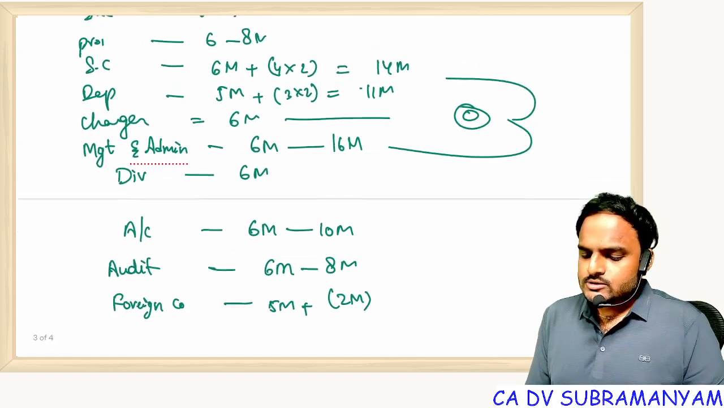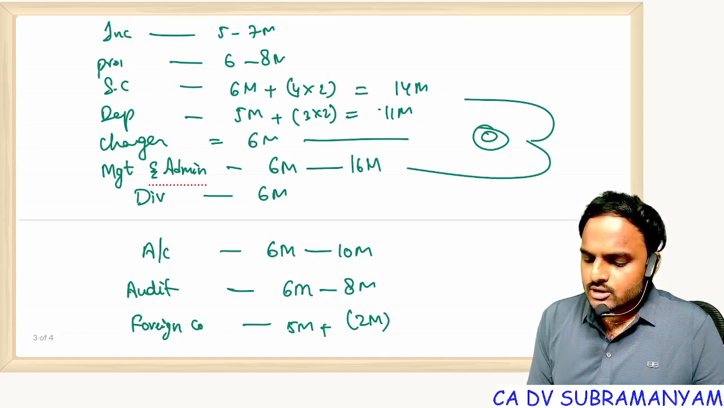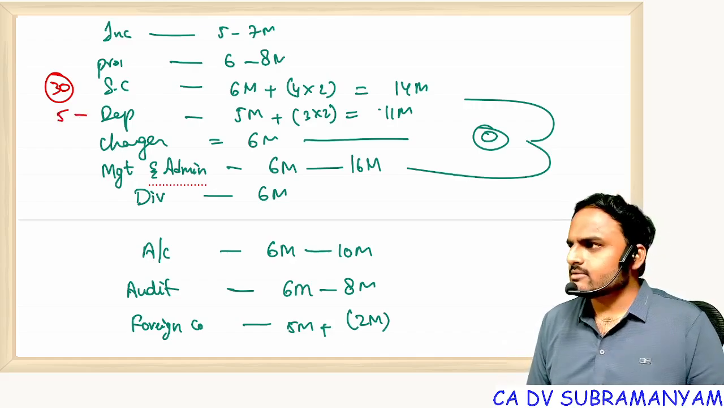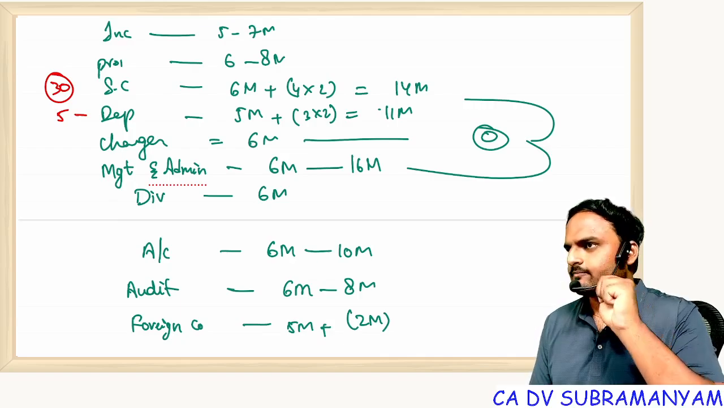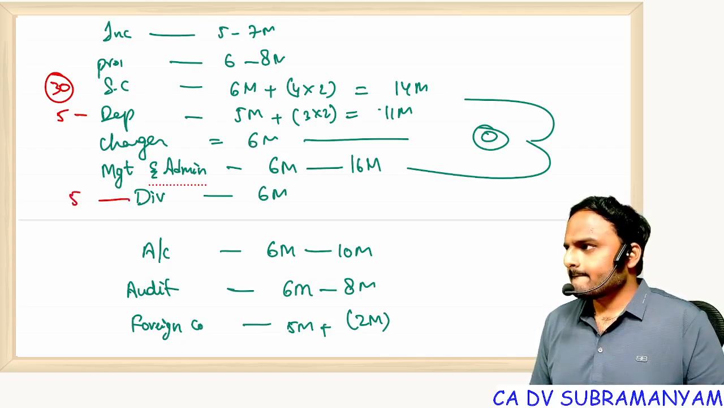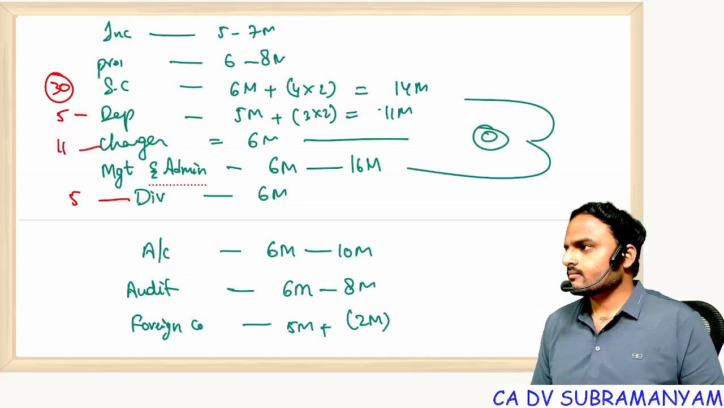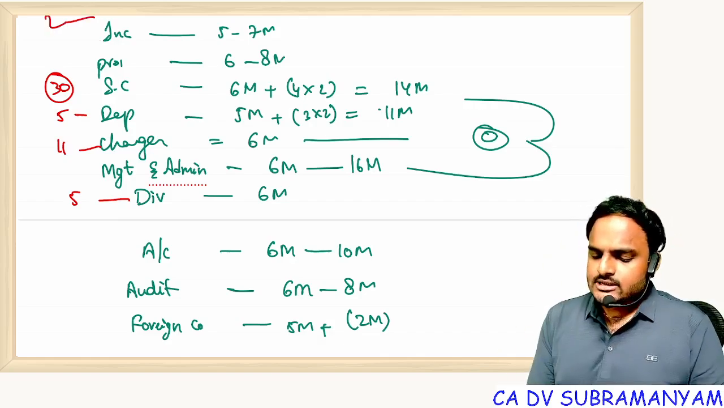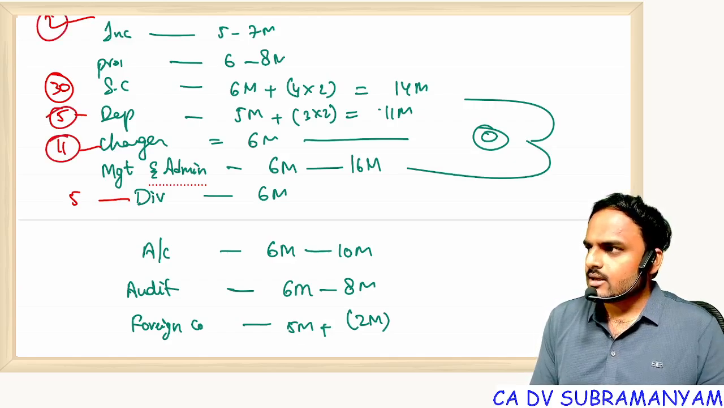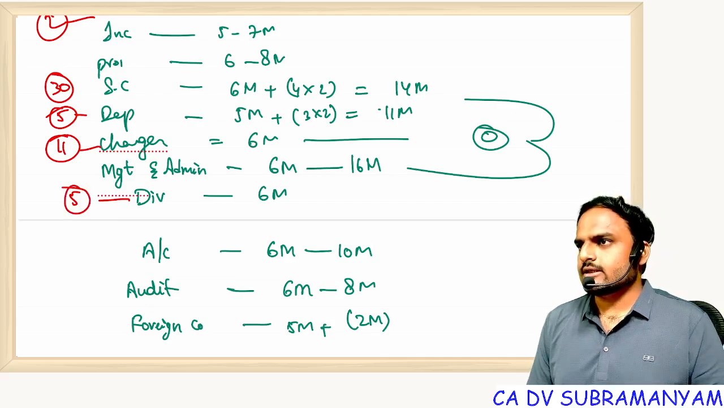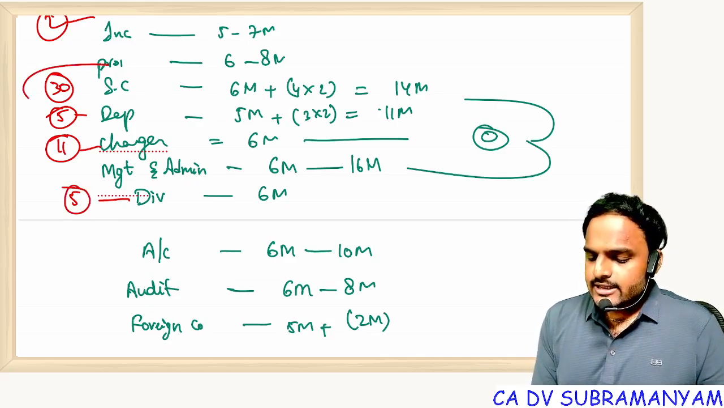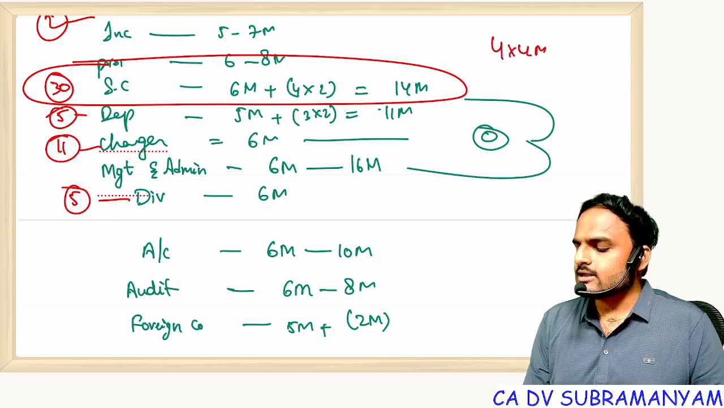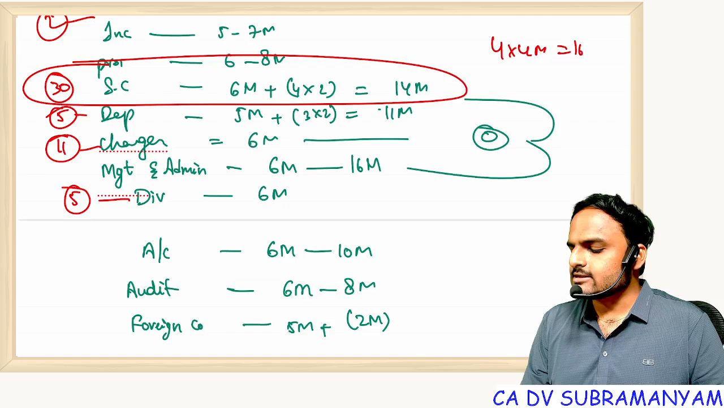Suppose you take share capital, in share capital how many sections do we have in total? 30 sections. But if you take deposits, hardly 5. Dividends 5. Charges 11. Next, preliminary, some 2 sections are there. Now these 4 chapters, total number of sections: 2 plus 5, 7, 7 plus 11, 18, 18 plus 5, 23. Whereas share capital, how many sections? 30. From 4 chapters, even if you get 4 marks from each chapter, 4 into 4, 16 marks.